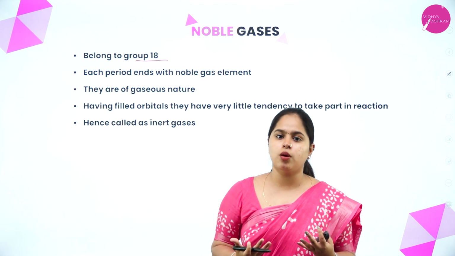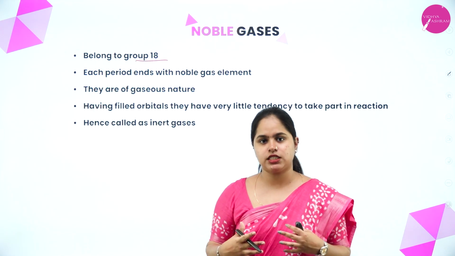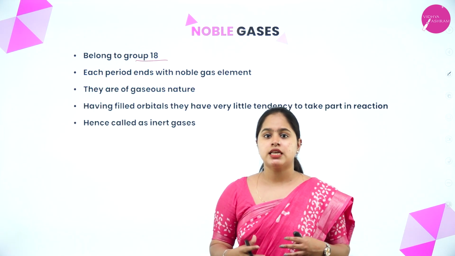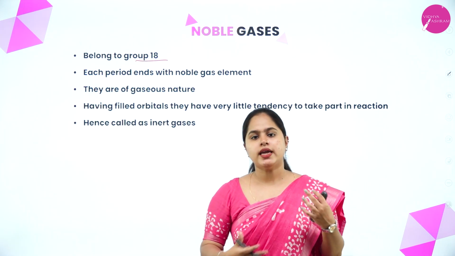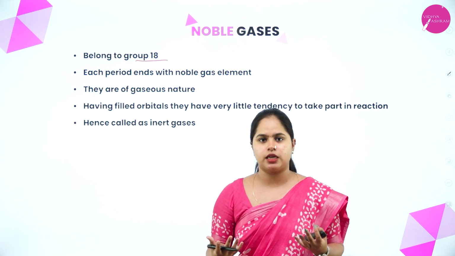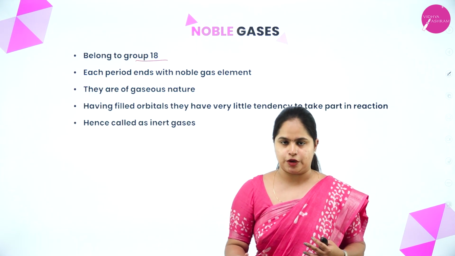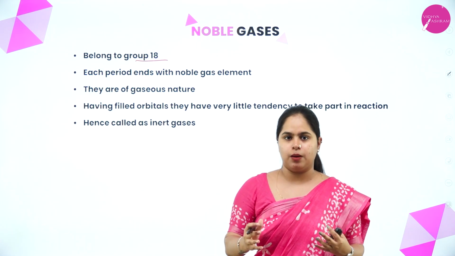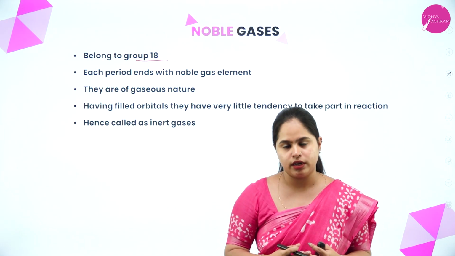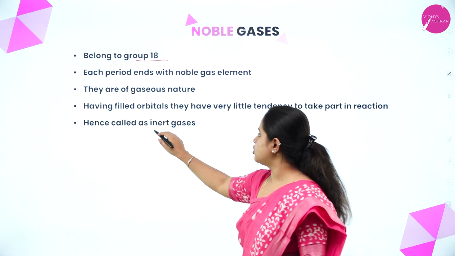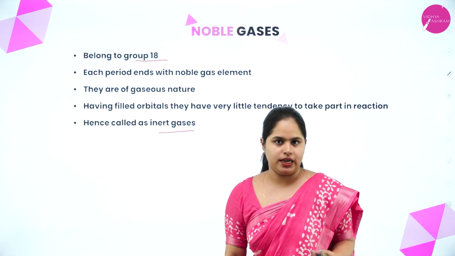Yes, so what do we know about the octet rule? Once the shell satisfies its octet, yes, they are stable. They need not go for reaction, right? So why do chemical reactions actually take place? Because either the atom requires an electron or it wants to lose an electron, right? But once the octet is completed, the element need not undergo reaction. So hence they are also called inert gases because they do not generally undergo reactions, right?